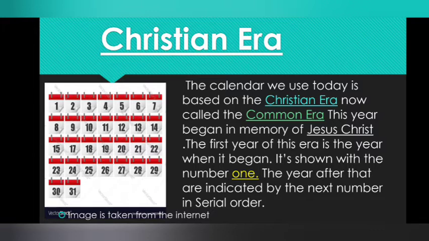The number 1 is written to show that. The years after that are indicated by the next numbers in serial order.